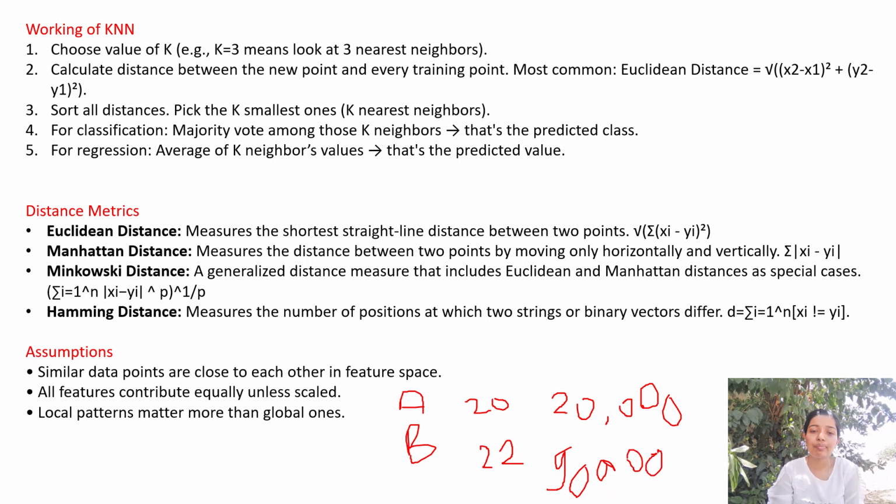So let us say I am performing the KNN algorithm. In KNN, what will I do? I will plot this point and try to find out which one is close or which one is far away, right? What will happen here is that the salary feature has very high values, so mostly this feature will dominate more.